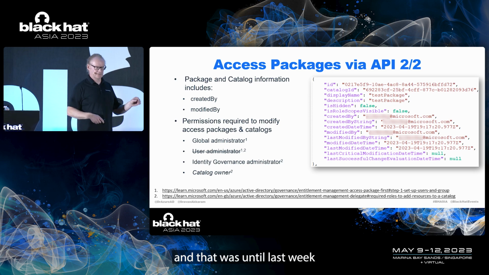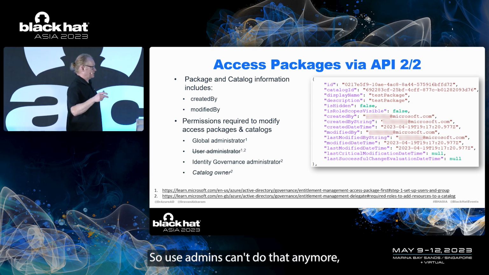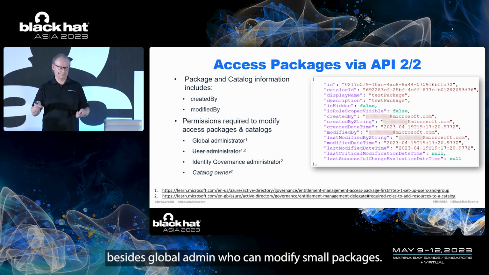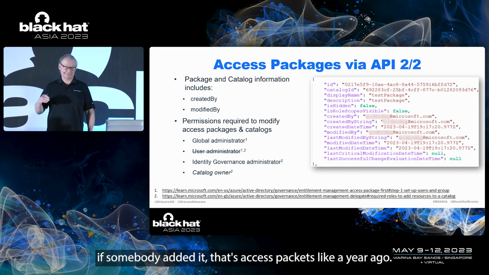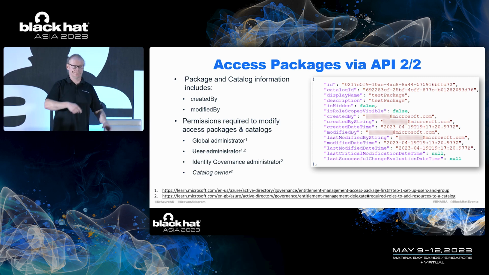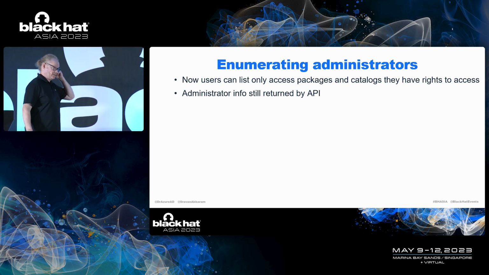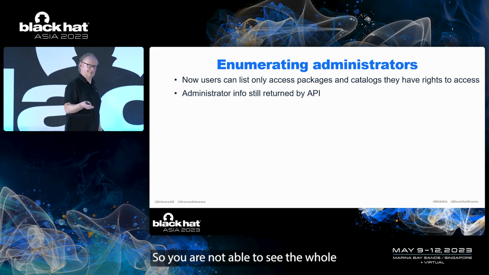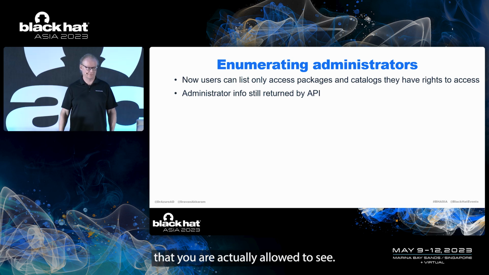That was until last week, when they introduced a new role called Identity Governance Admin. User admins can't do that anymore, but there's a more specific admin, Identity Governance Admin, who is the only role besides global admin who can modify those packages. But anyway, if somebody edited an access package a year ago as a user admin, that name is still there, so you can enumerate those. Now they fixed it so that you can only see what you are allowed to see, not the whole access packages.